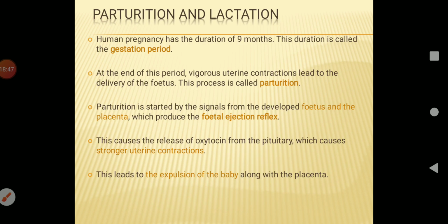Now coming to parturition and lactation. Human pregnancy has a duration of 9 months, and this duration is called the gestation period. At the end of this period, vigorous uterine contractions lead to the delivery of the fetus. This process is called parturition. Parturition is started by signals from the developed fetus and the placenta, which produce the fetal ejection reflex. This causes the release of oxytocin hormone from the pituitary gland, which causes strong uterine contractions. This leads to the expulsion of the baby along with the placenta.